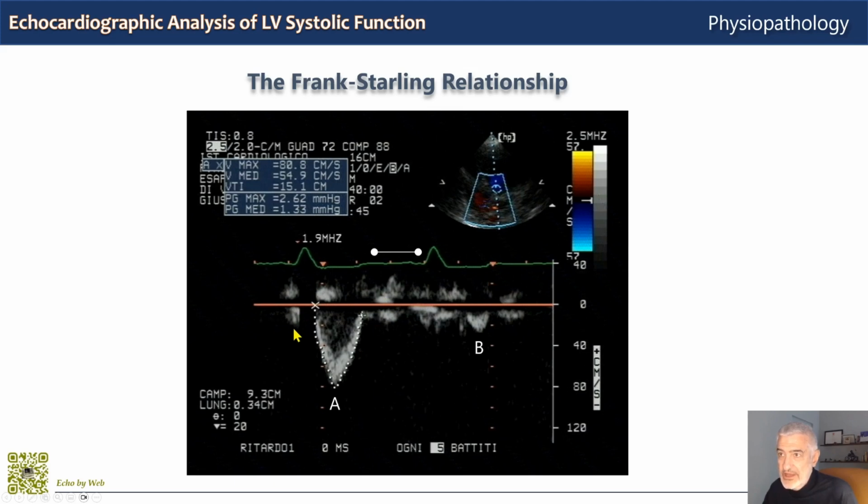The first heartbeat that you see here on this panel in A, this time velocity integral here, is the baseline stroke volume. The following beat that you see in B is a premature beat with a marked shortening of the previous diastole, which is this white line here, which produces a marked reduction of preload and a necessarily following marked reduction of stroke volume, which is this time velocity integral here. You see a very marked reduction, all this according to the Frank-Starling law.